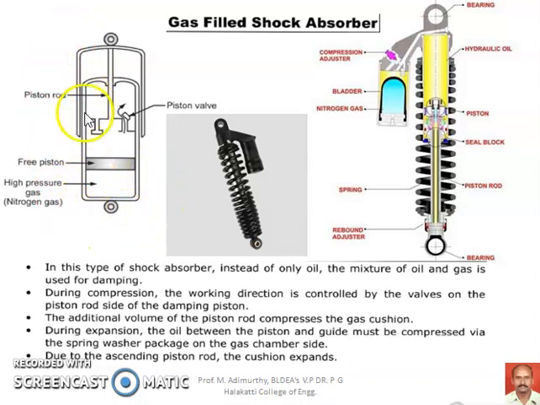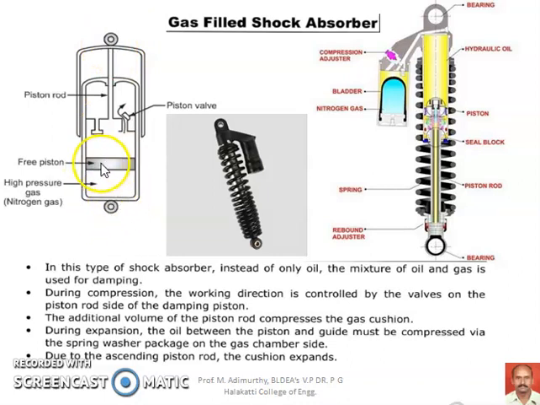You can see this is the cylinder and the tube, and this is one valve, and this is called a free piston valve, and here one valve is there, it is a piston valve, and this is a free piston. Instead of a valve we have a free piston, and here it is a piston valve, and this is the piston rod, and this is the upper cover. This is the portion which will be communicating with the frame, and this portion of the eye will be communicating with the axle.